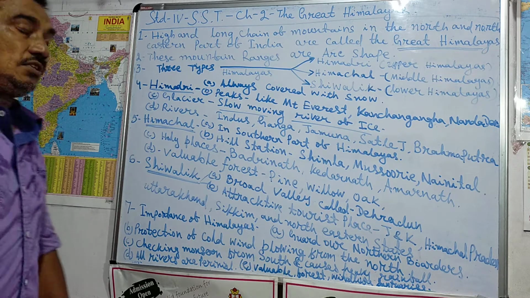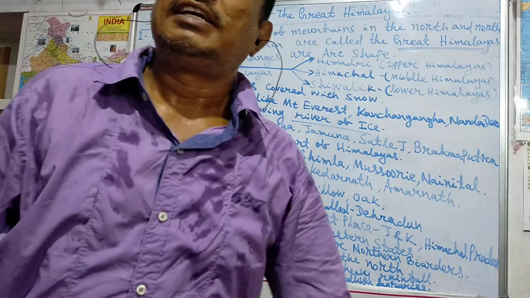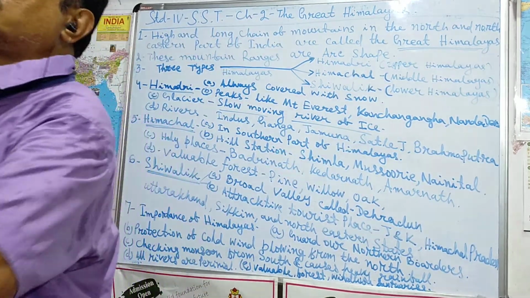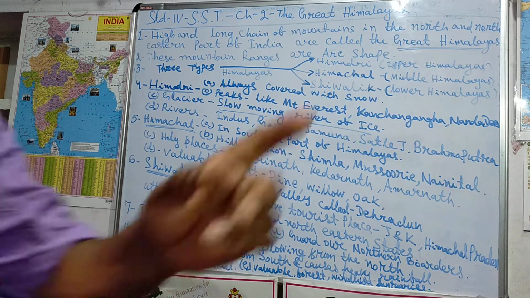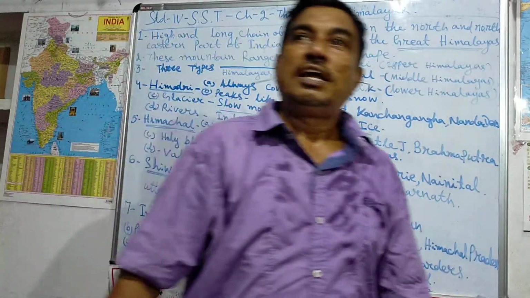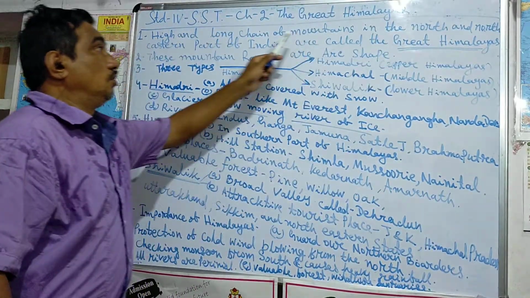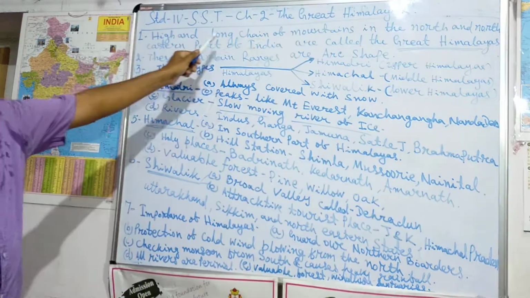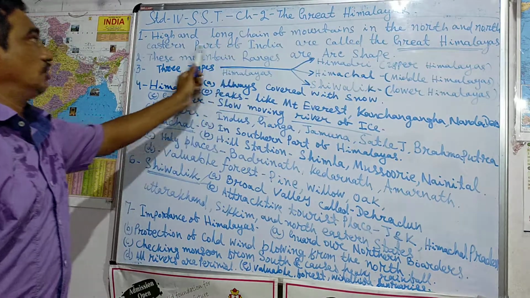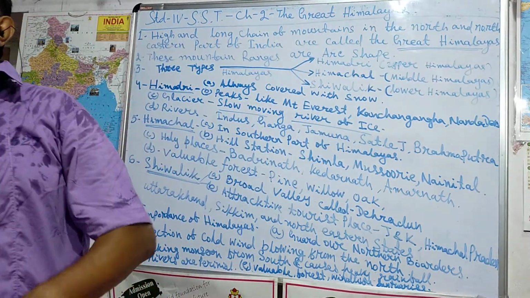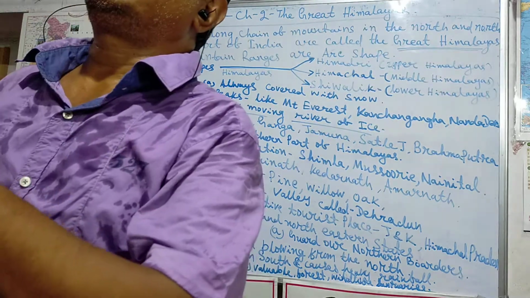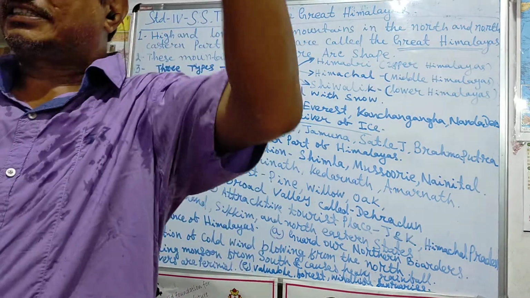and this Himalayas is a high and long chain of mountains in the north and northeastern part of our country, and it is called the Great Himalayas. So this high and long chain of mountains in the north and northeastern part of India is called the Great Himalayas. Second point, these mountain ranges are arc shaped.